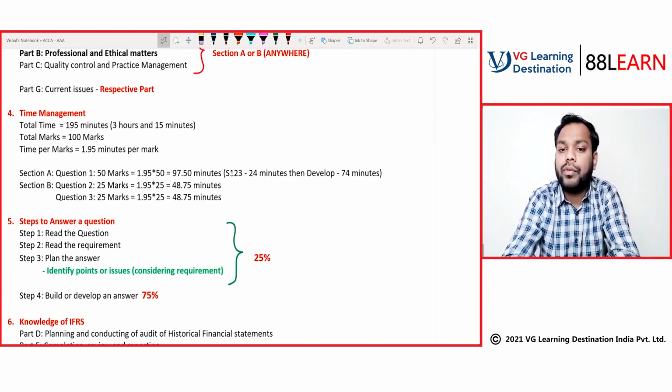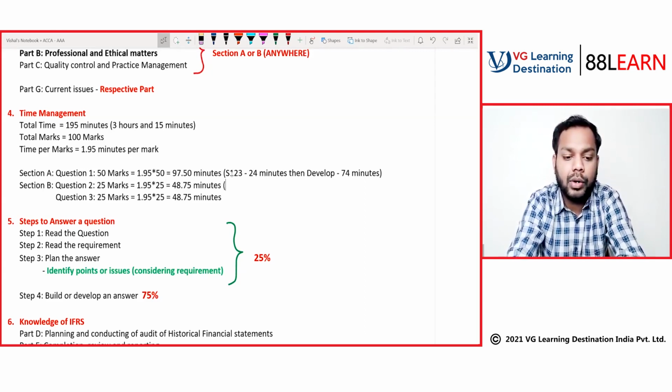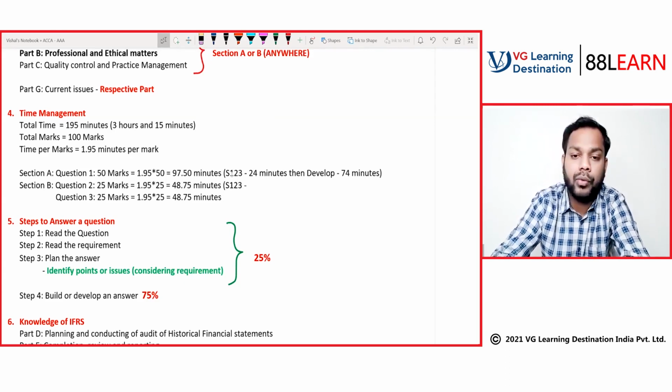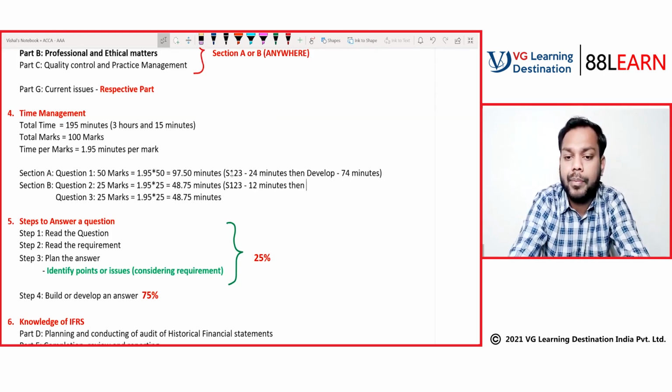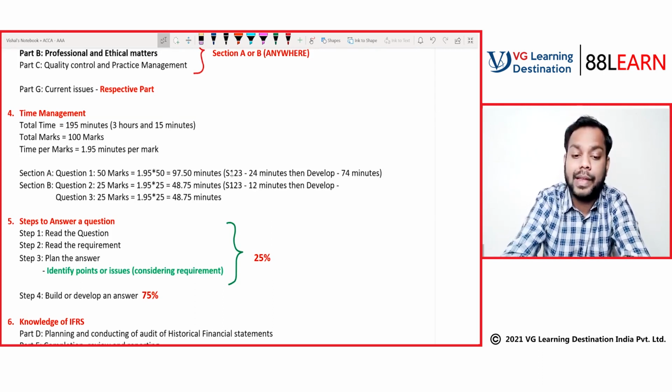That's how you have to go ahead in question number 2 and question number 3. So here steps 1, 2, 3 will be E multiplied by 0.25, which comes to around 12 minutes. Then develop your answer, which comes to around 37 minutes.